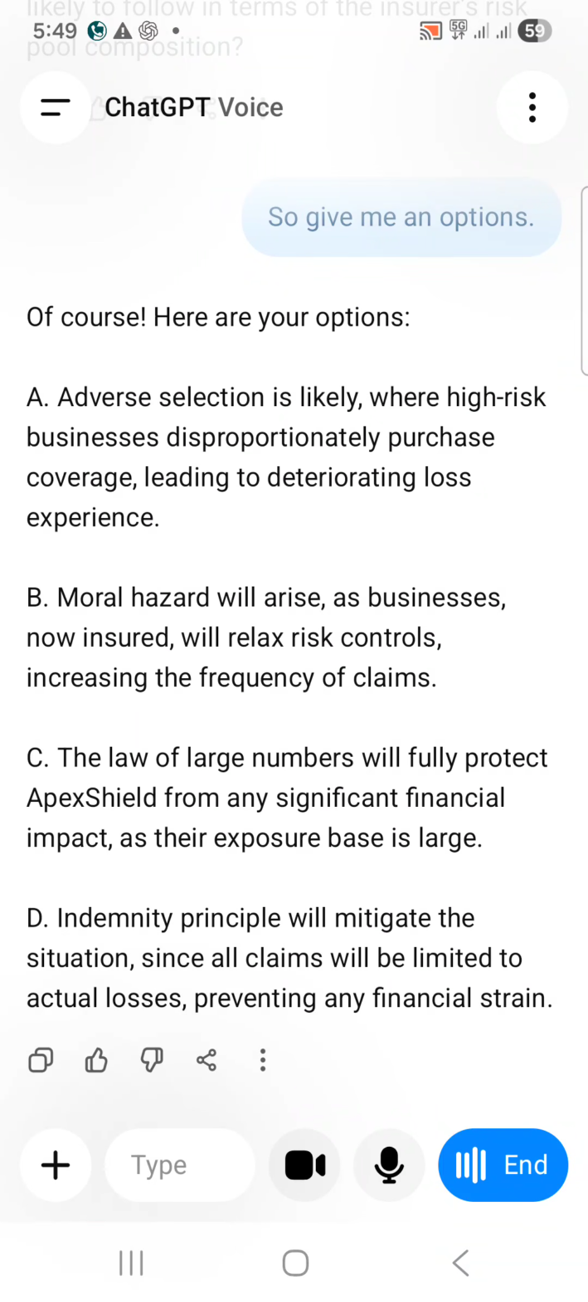Since it underprices, adverse selection is likely, so the option is A. Adverse selection is likely where high risk businesses disproportionately purchase coverage, leading to deteriorating loss experience whenever the natural disaster happens. So the answer is A.